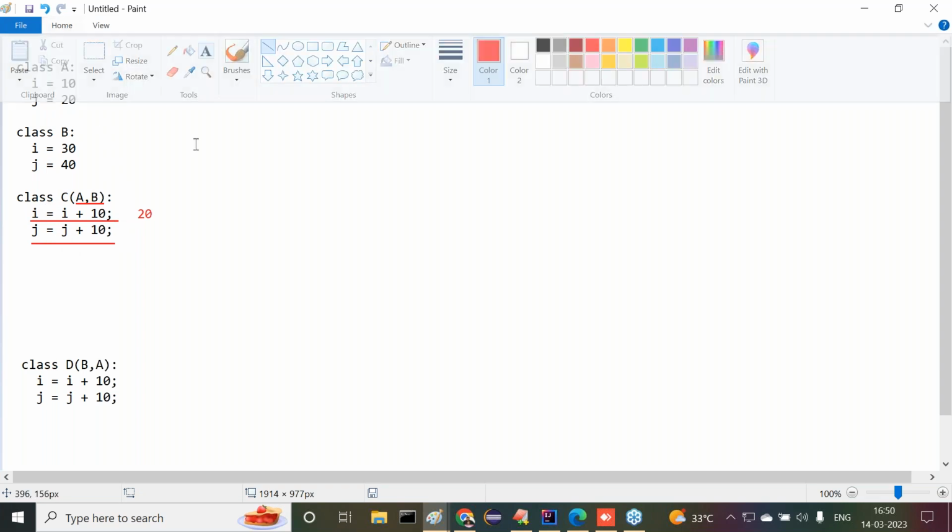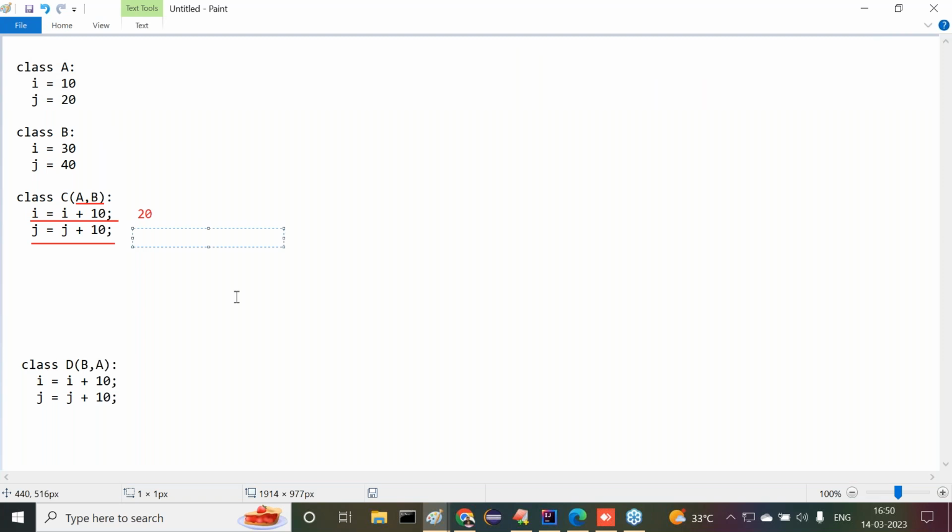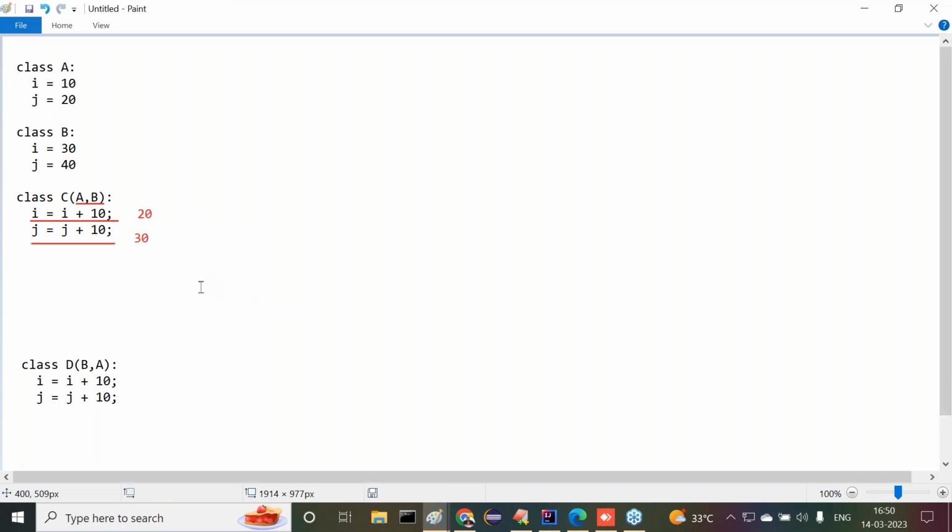When j is equal to 20 plus 10, what's the value here we are able to get? 20 plus 10 in the sense, what's the value? 30 is the value here we are getting. Guys, all of you get my point or not? What is the value here we are getting? 30. That's okay. Now this is exactly the evaluation process we are providing here.